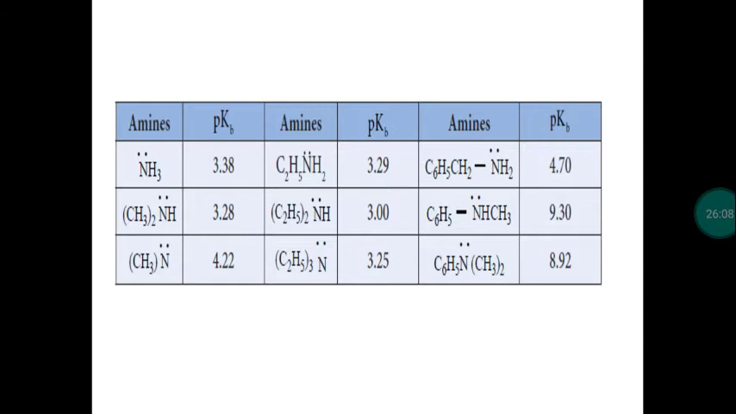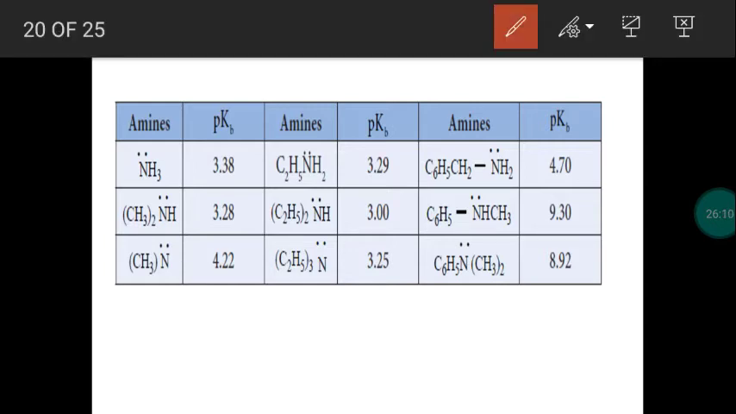See this table column. There are some mistakes in the book, so just change it in your book. First, this is methylamine, CH3NH2. You change it in your book: CH3NH2. For methylamine, the pKb value is 3.38. Next, methylamine is a primary amine. Then (CH3)2NH. This is a secondary amine, dimethylamine, pKb value 3.28.